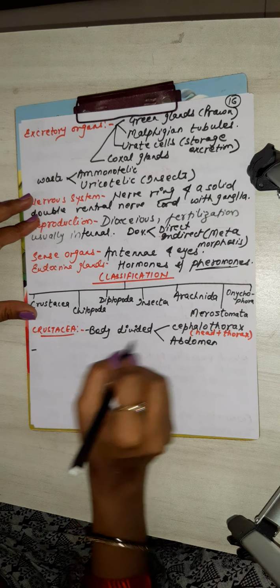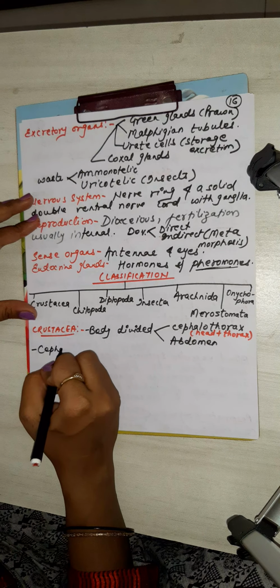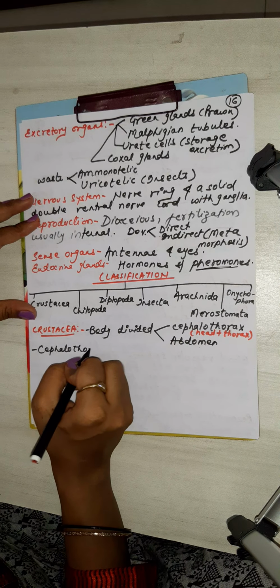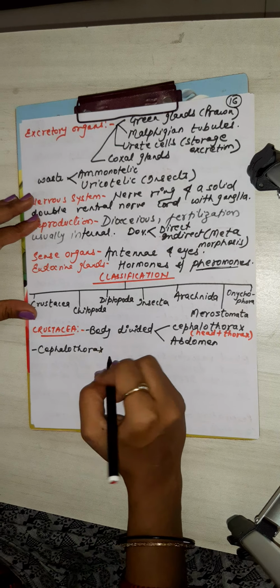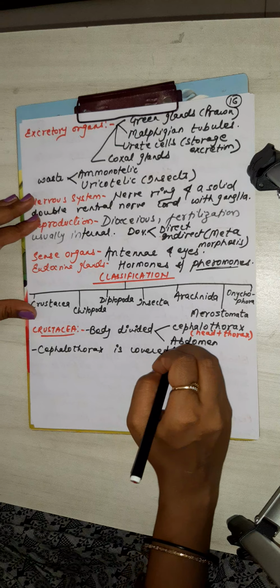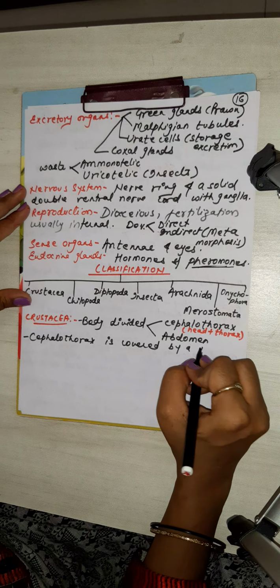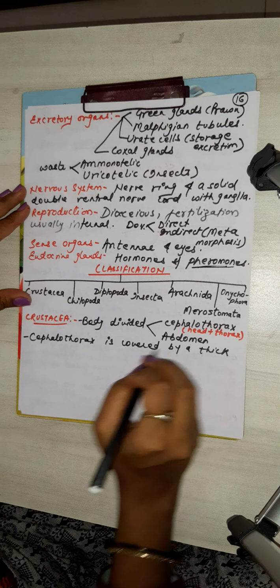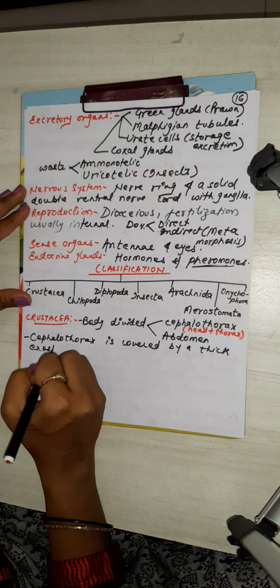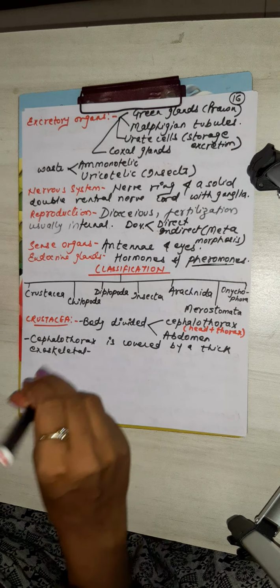The cephalothorax is covered by a thick exoskeletal structure, that is carapace.